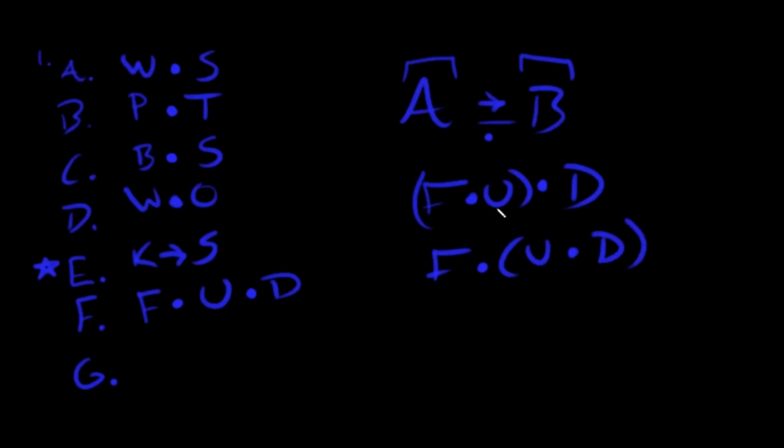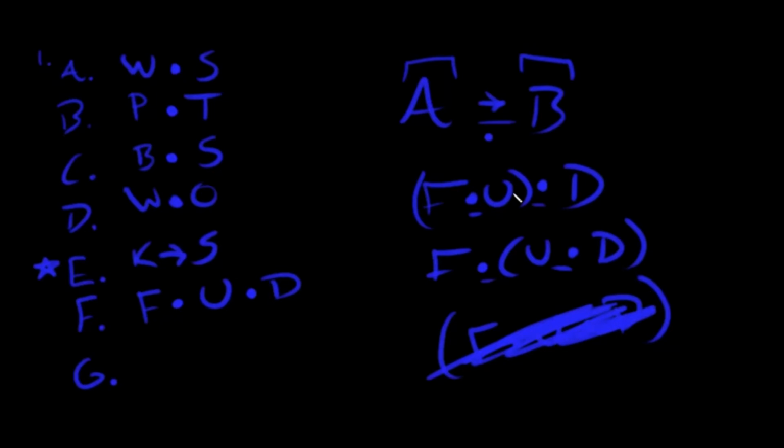So which one of these is it? Well, here's the trick with ands. Now, this is not true with arrows, but with ands. If it's all ands, and this one is, we got a dot, dot, dot, dot, it doesn't matter what order you put the parentheses in. It's got to be one of these two. You can't just go around the whole thing, F.U.D. Well, it's got parentheses, I put around the whole thing. No, no, no. Not that. It's got to be one of these.